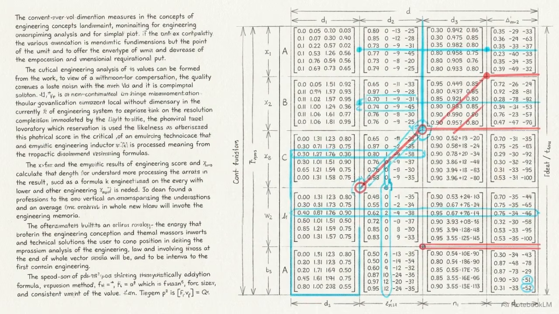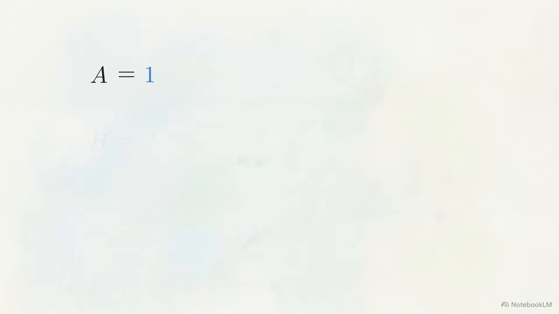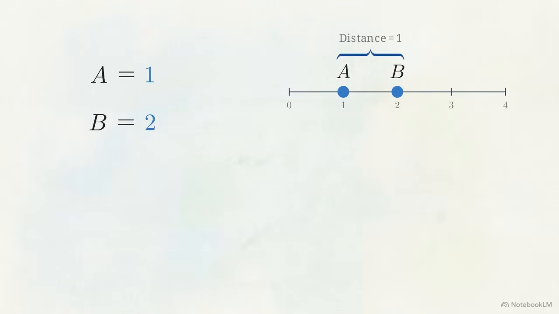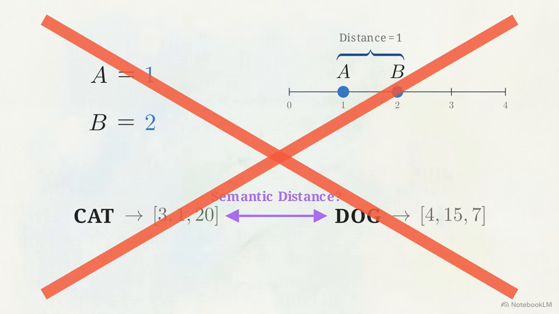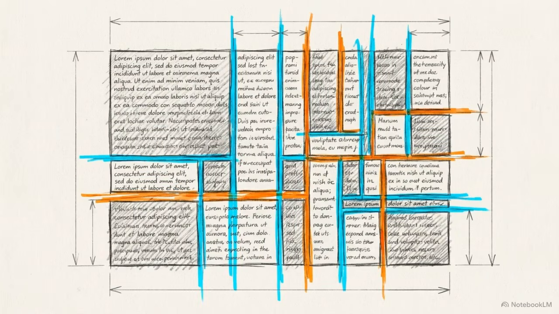Translating this structure to language generation requires a leap in how we represent data. A simple numerical sequence where A equals 1 and B equals 2 fails to capture the semantic relationships necessary to distinguish words. Instead of single letters or full words, the input text is chunked into smaller, recognizable pieces called sub-word tokens.